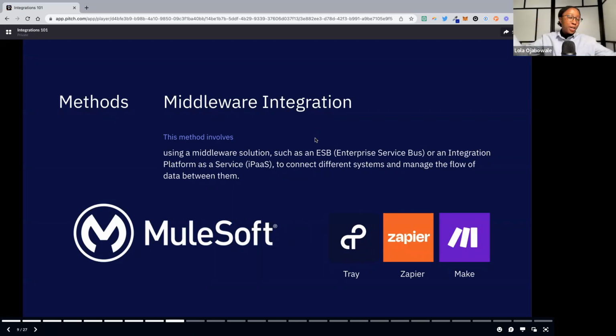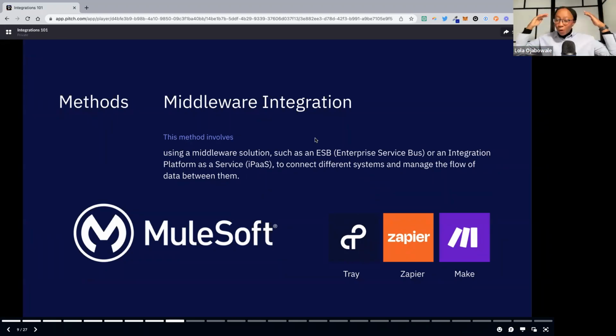Then we've got our middleware integration. I feel like middleware is probably the method that gets maybe the most attention in the no code space, even though sometimes people don't necessarily know that they're using middleware. But the basic way to think about it is like a middleman solution that makes it easier to connect different systems. And there's two kinds. You have enterprise service buses, and that's mostly going to be something you might consider if you're a larger company, and an integration platform as a service.